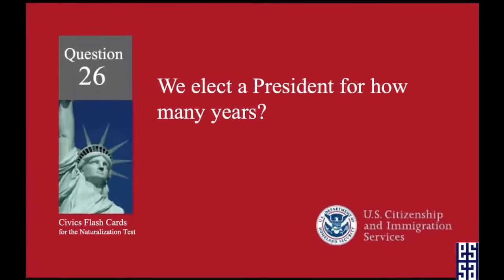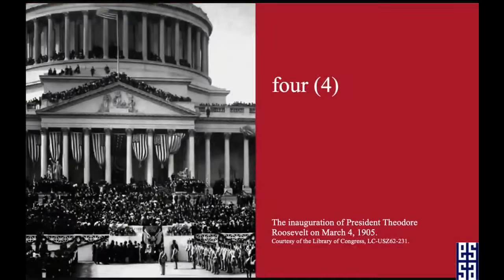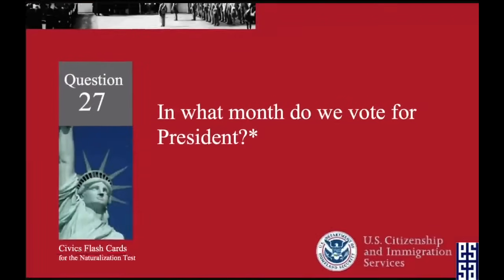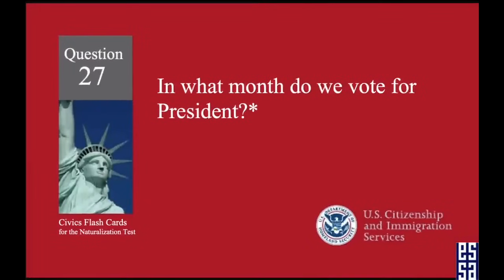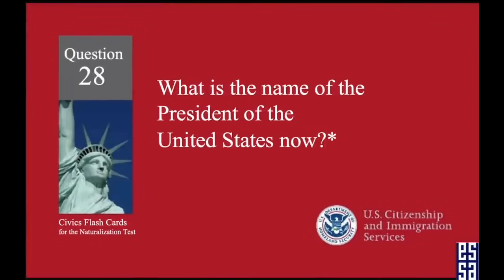We elect a president for how many years? 4 years. In what month do we vote for president? November. What is the name of the President of the United States now?